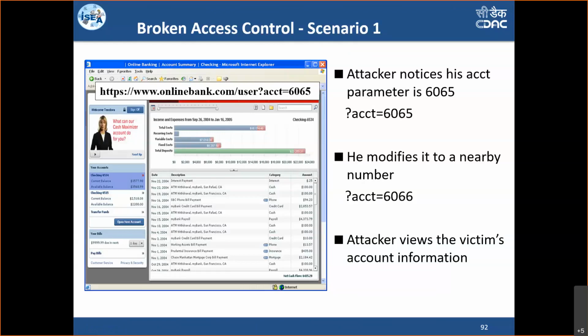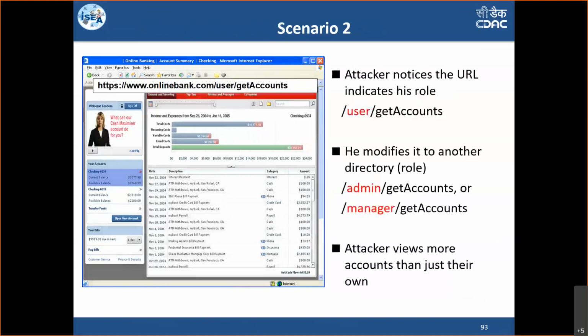So the way we were changing the URL, copy pasting the URL and seeing the other users' content, by changing a simple ID parameter, a GET parameter or anything, this can be part of a GET parameter, it can be part of a hidden field in many applications. There are different mechanisms. One can easily tamper with this and look into others' data. That's how the broken access control attack happens. So one has to ensure that the logged in user is trying to see only his relevant page or not. That validation has to be done at each and every page.